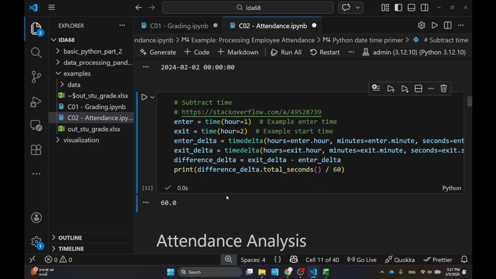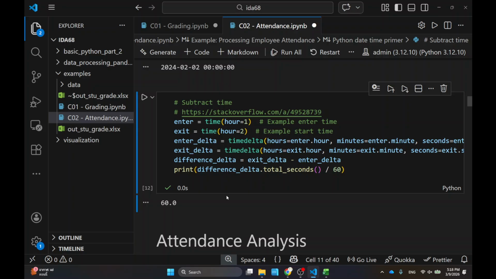So this one allows me to calculate how many minutes they are coming to work each day, something like that, by just subtracting the time. It looks a little bit different because this one is a time, so I have to convert them into time delta and then do some kind of manipulation. But that's kind of the detail, okay?